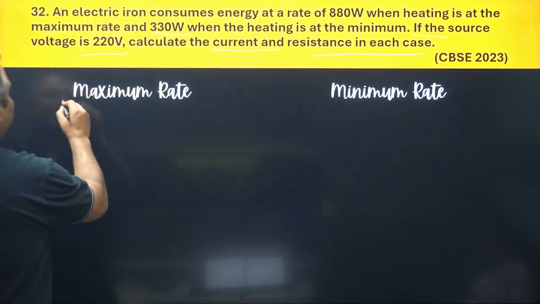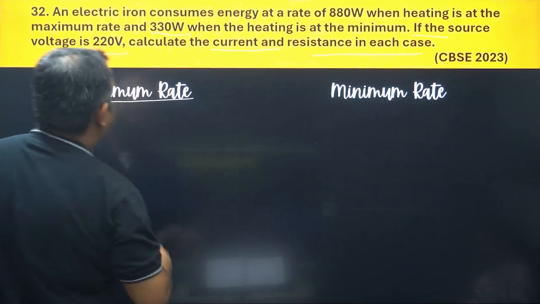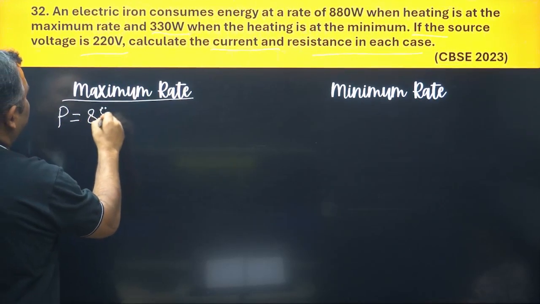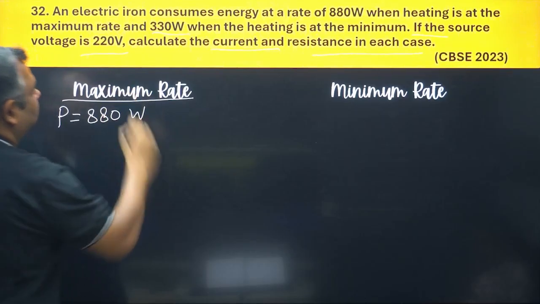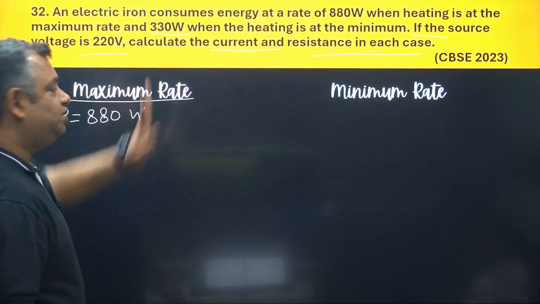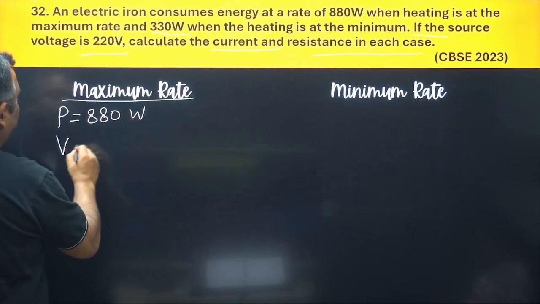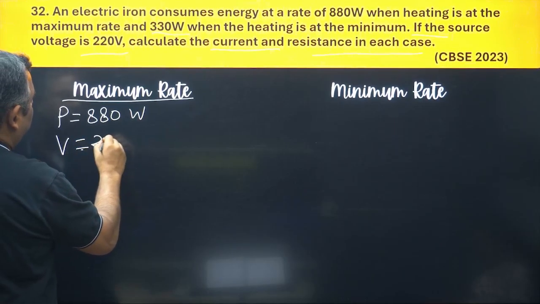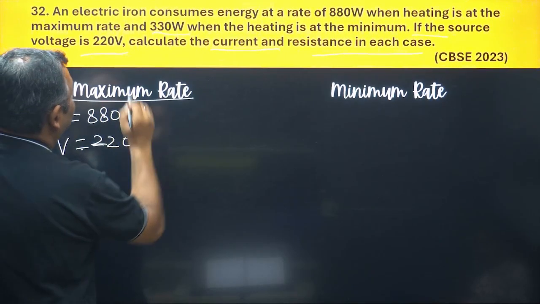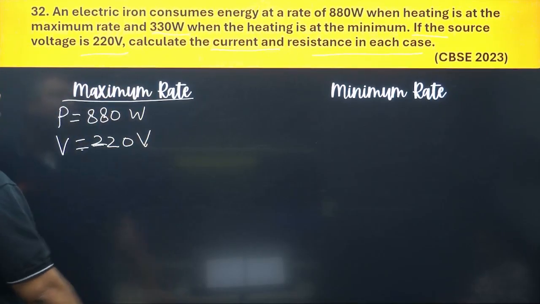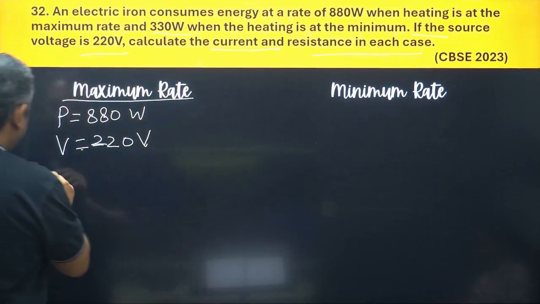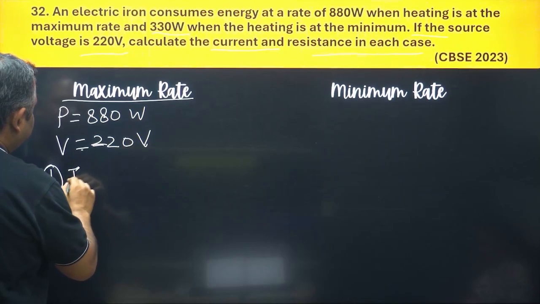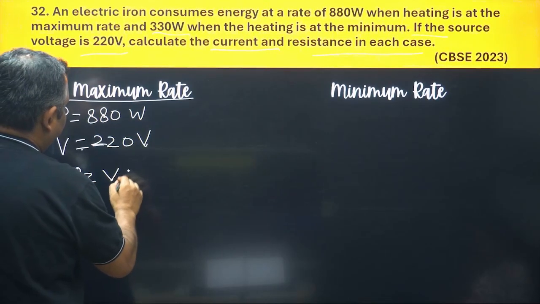So if it is maximum rate, the power is equal to 880 watts. Voltage is constant in both. V is equal to 220 volt. What is it asking? It is asking you to calculate current and resistance. Very easy. P is equal to V into I.